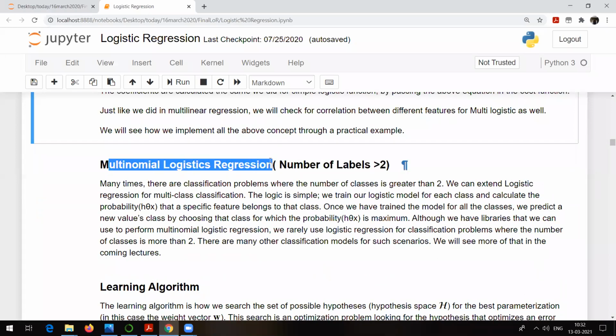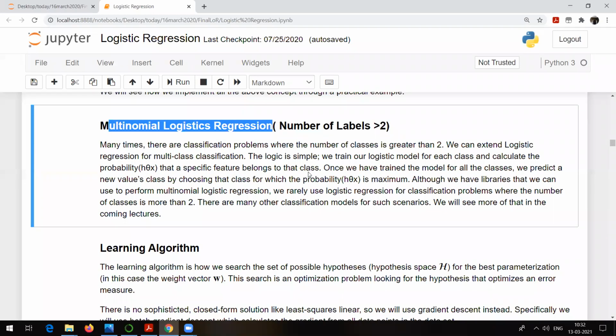Now, what is this multinomial logistic regression? It means that, see, till now I was talking about some examples where there are two classes, right? Diabetic, non-diabetic, pass, fail, gender, like male, female, only two classes. But in real time, what will happen is you will see some examples where you will be getting more than two classes in the output. Now, what to do in that case?